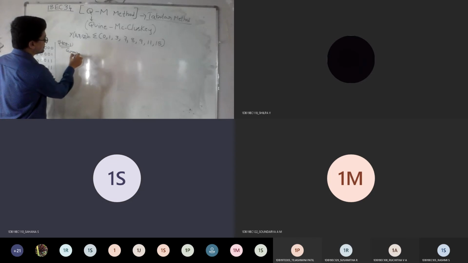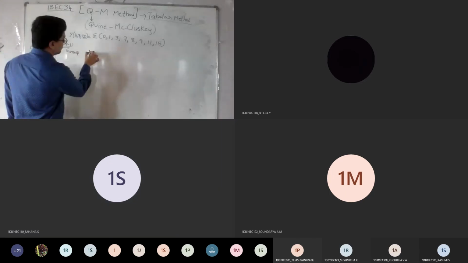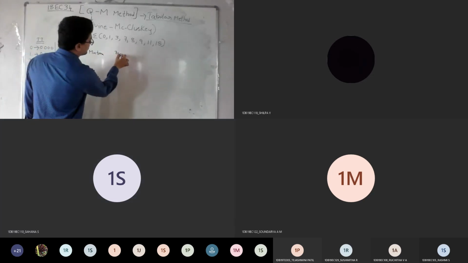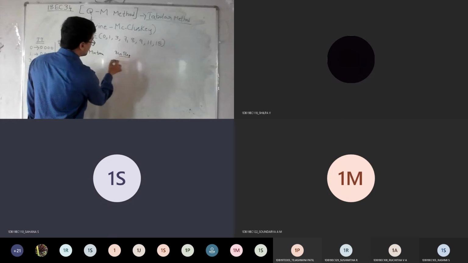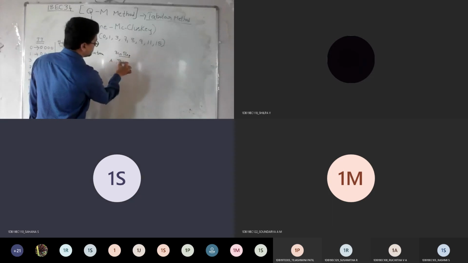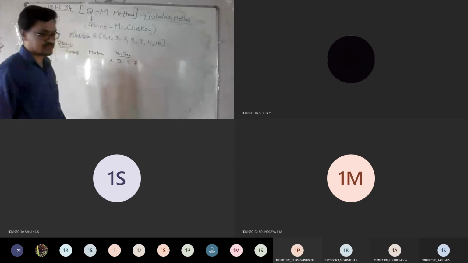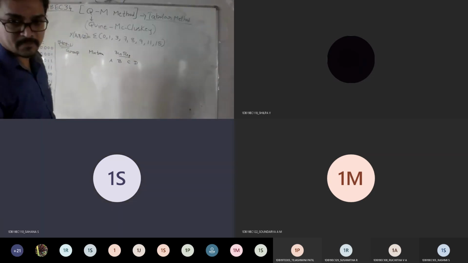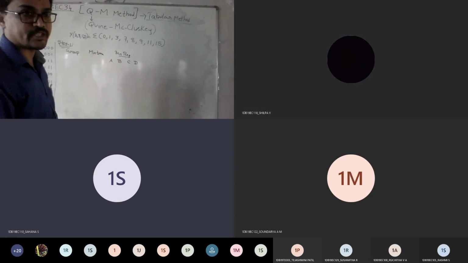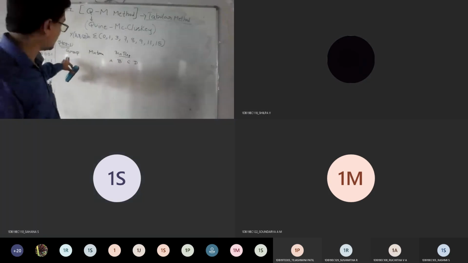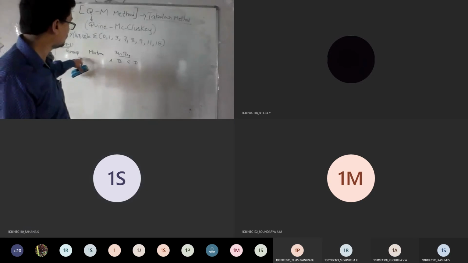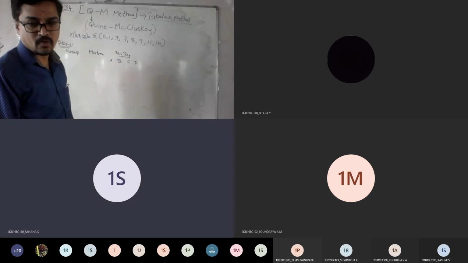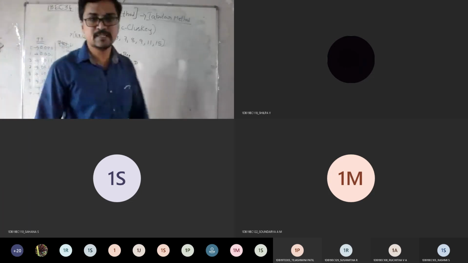Just check what I'm writing: group, minterm, then binary representation. The variables are A, B, C and D. Is it visible, everyone? Yes, sir. Okay, good. So step 1 has 3 columns: group, minterm and binary representation. Now, how do we fill this table?